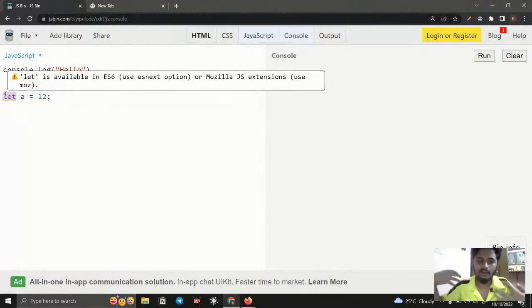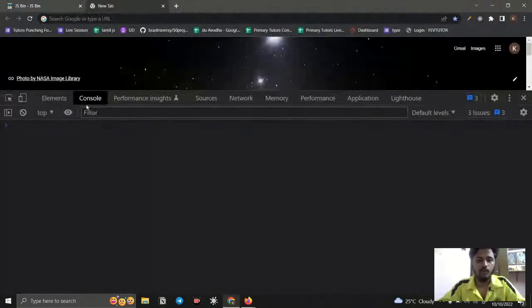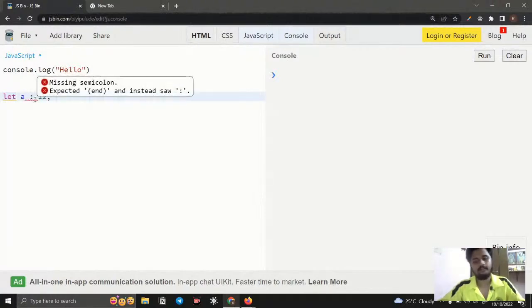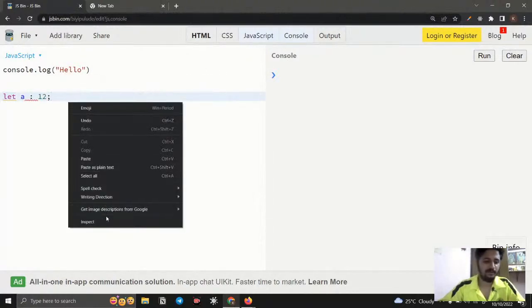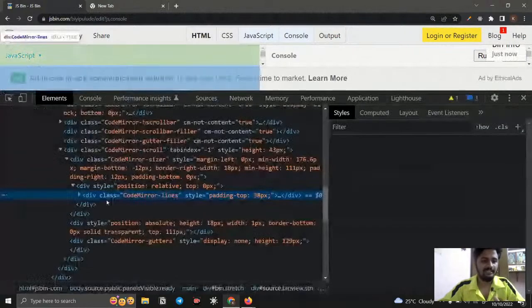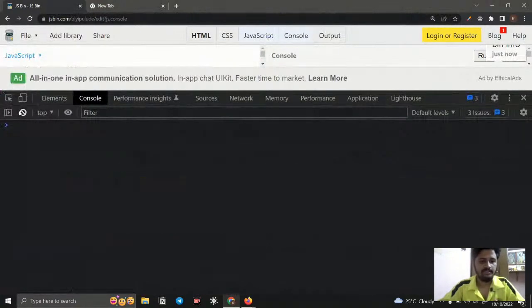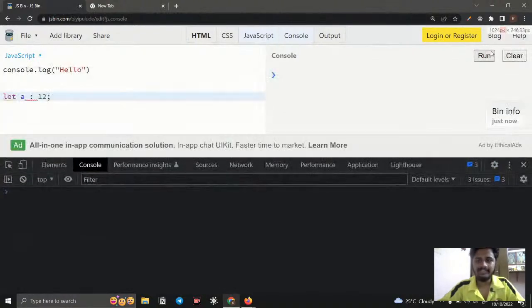If the syntax is wrong, it will throw an error. So console is the place where all our errors will be thrown. For example, I will throw some errors. How can we throw one? Instead of equal to, I just give a colon. So this is an error, and I will explain it. I right click and inspect, and go to the console.